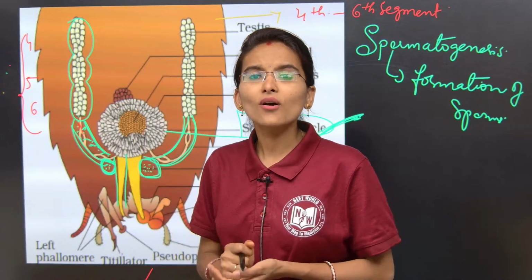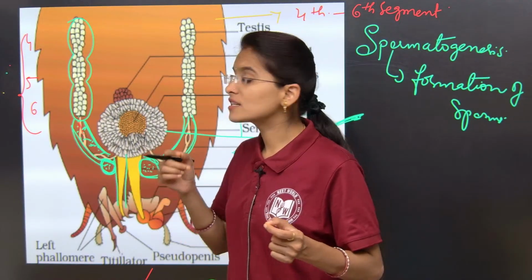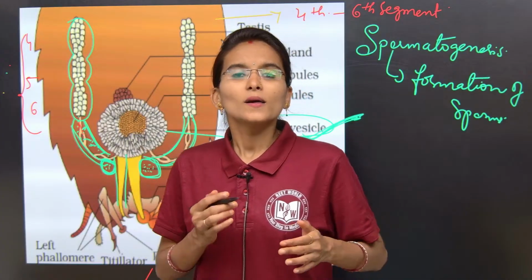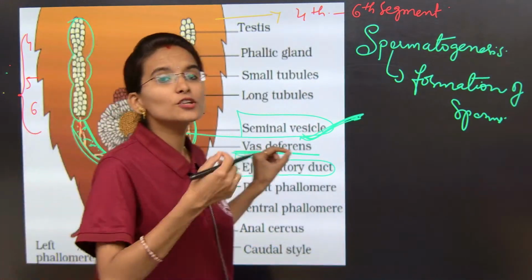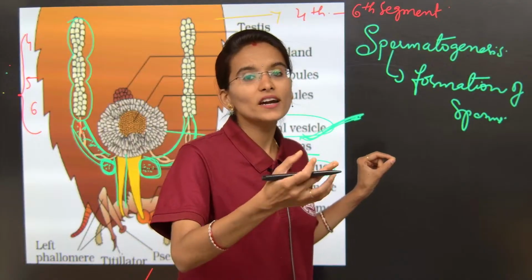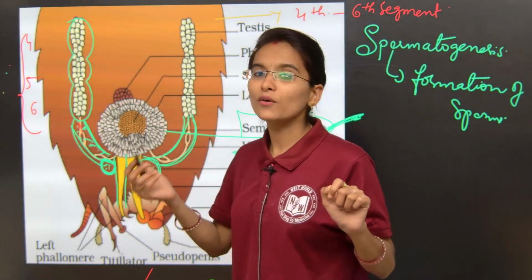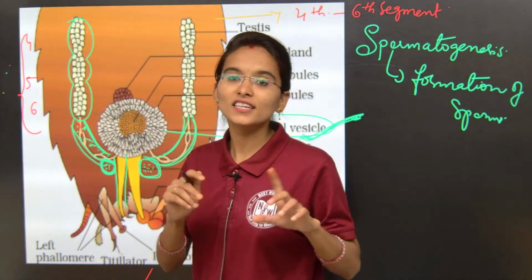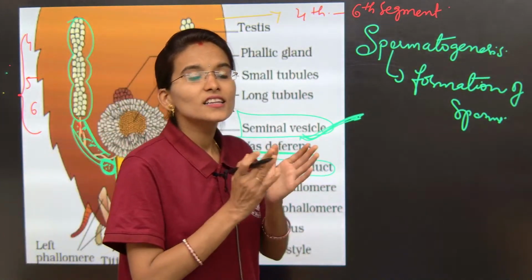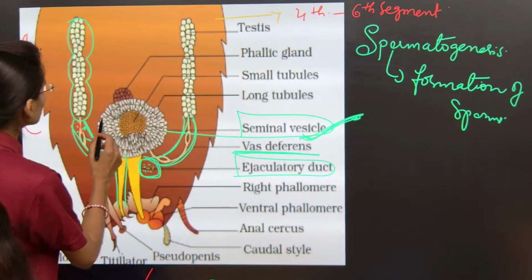Now from where is the nutrition going to be produced? For these sperms we need to provide the nutrition, right, my dear students? So from where do we provide it? For that there is one more important gland that is called the mushroom shaped gland.